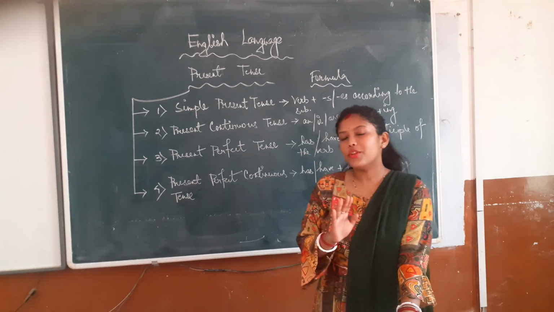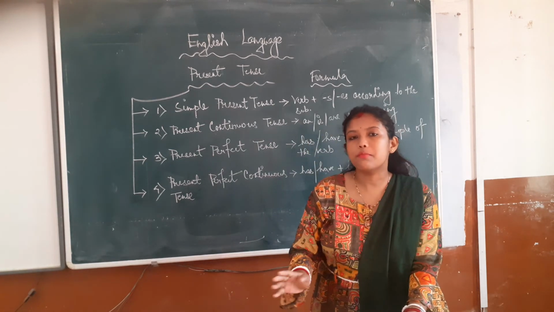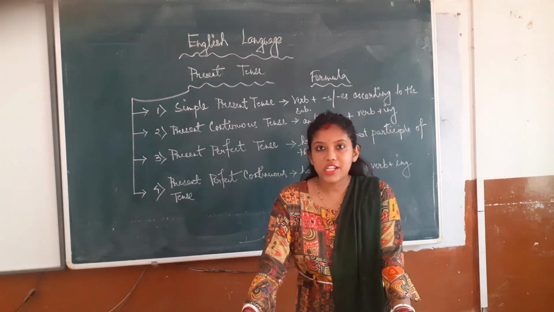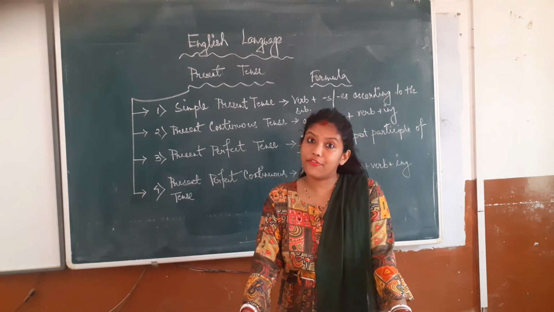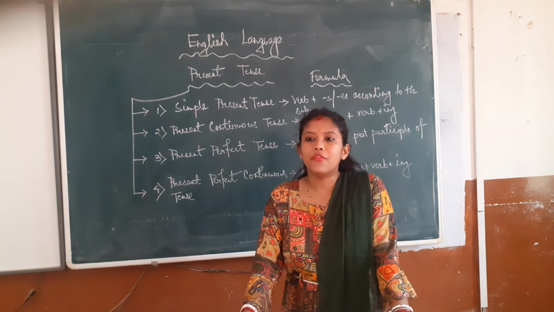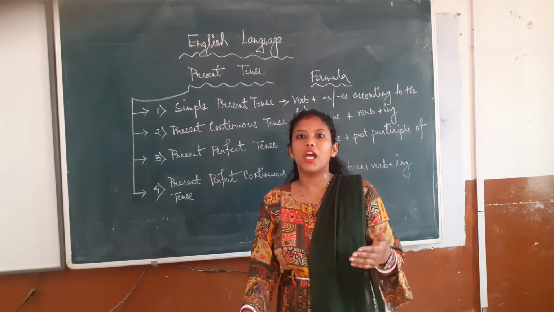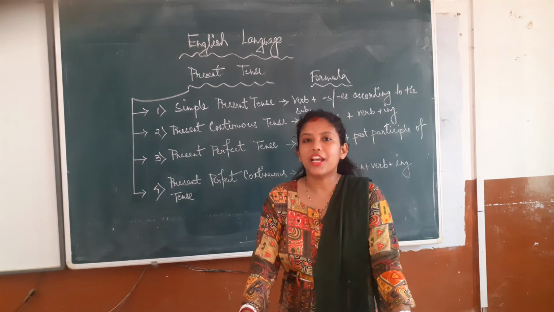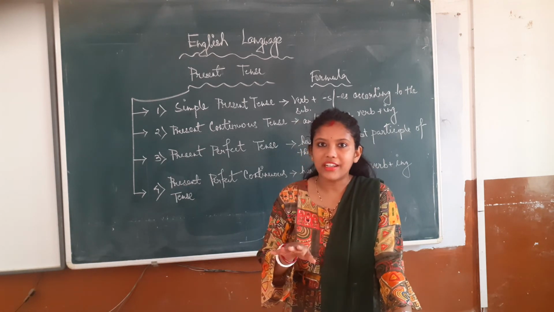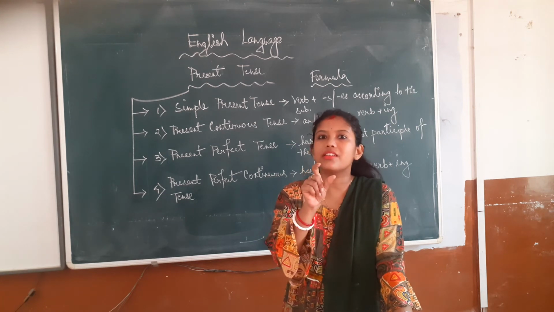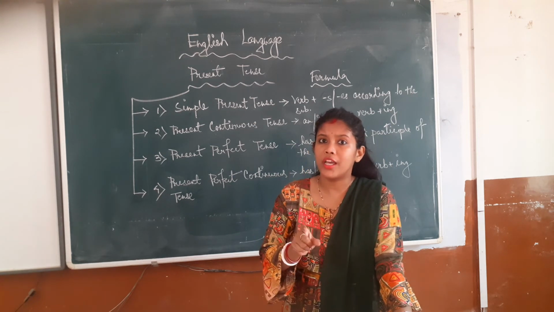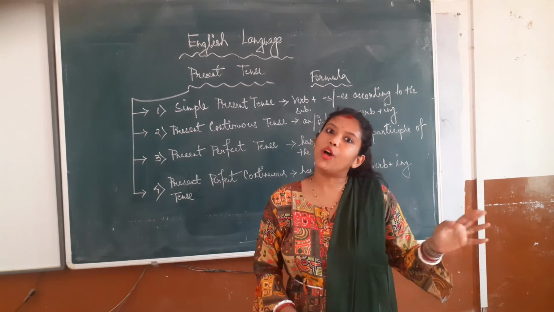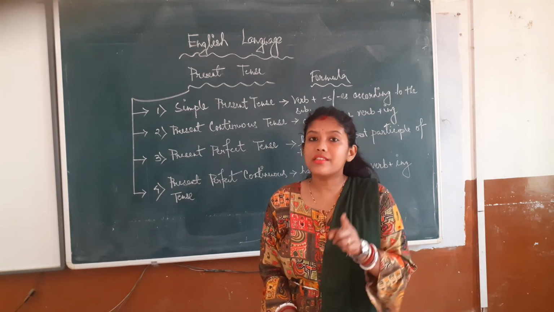Okay, so come to the last one, last category of present tense, that is present perfect continuous tense. Again beta, in the name itself the definition is hidden. Present perfect continuous. Now beta we are not saying only continuous कि अभी हो रहा है, we are adding perfect also, that is present perfect continuous. That means the actions which are going on right now, क्योंकि continuous बेटा है, the term continuous is there, that means अभी वो काम हो रहा है. Okay, but the action has already been started earlier, बहुत देर पहले start हो चुका था. Okay, but still going on.